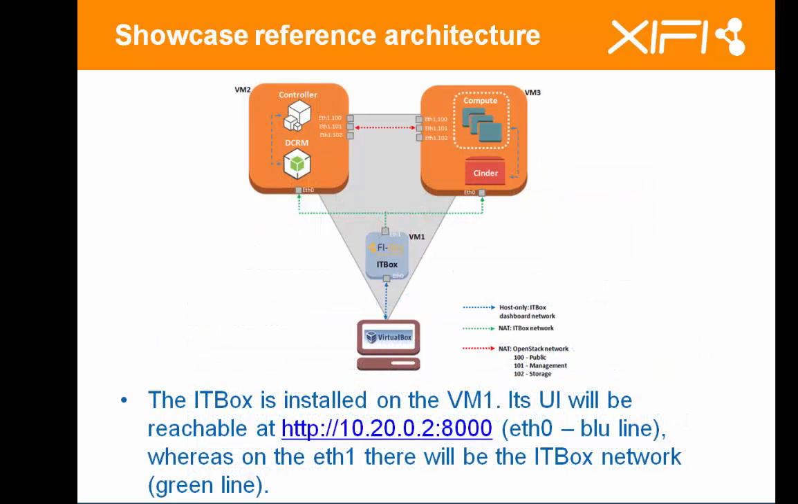This picture shows the showcase reference architecture. We will use 3 VMs. On VM1 is installed the ITbox. Its user interface will be reachable at the default URL. In the picture, the ETH0 is the blue line, whereas the green line stands for the ITbox network.